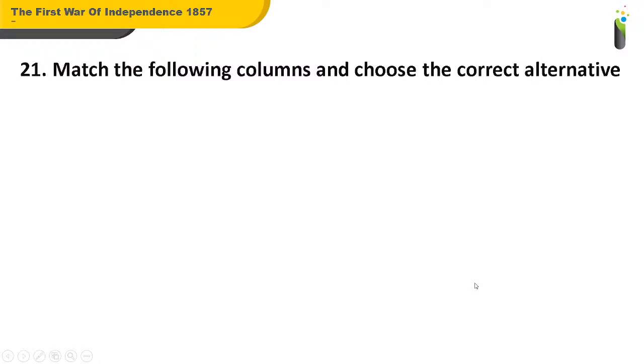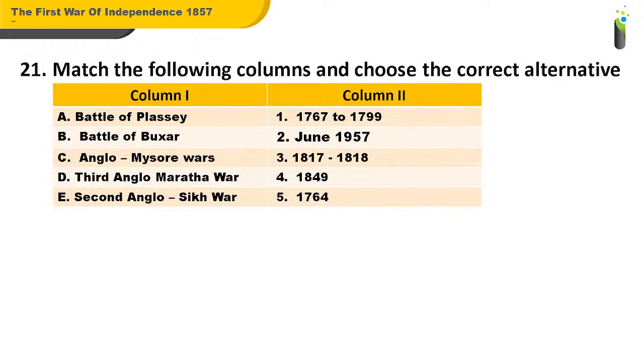Now, coming to question number 21, match the following columns and choose the correct alternative. We have two columns, column 1 and column 2. In column 1, A is Battle of Plassey, B is Battle of Buxar, C is Anglo-Mysore Wars, D is Third Anglo-Maratha War, E is Second Anglo-Sikh War. And in column 2, you have first option 1767 to 1799, second June 1757, third 1817 to 1818, fourth 1849,